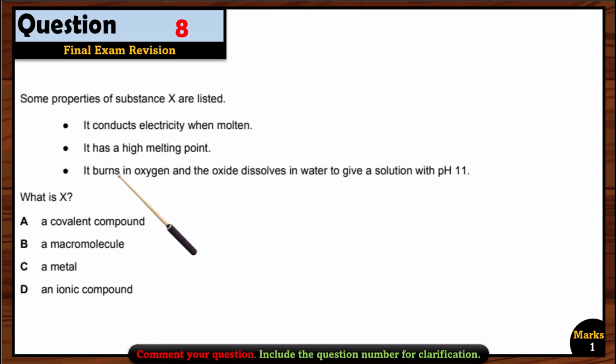But if you see the third option, they burn in oxygen and the oxide will dissolve in water to give a solution with pH 11. This is the property for the metal oxide. So that's why option C is the right option.